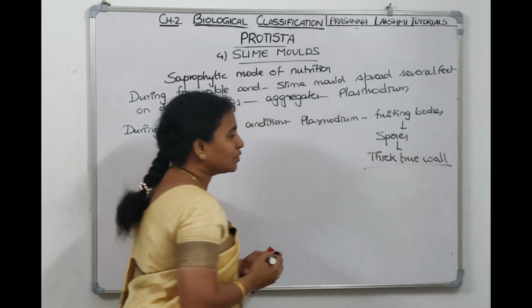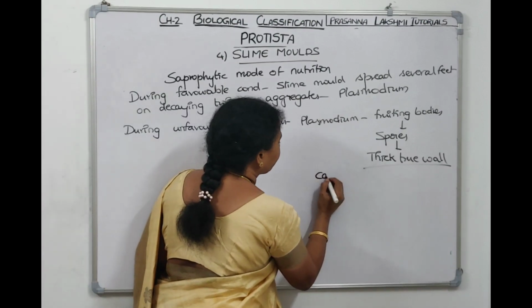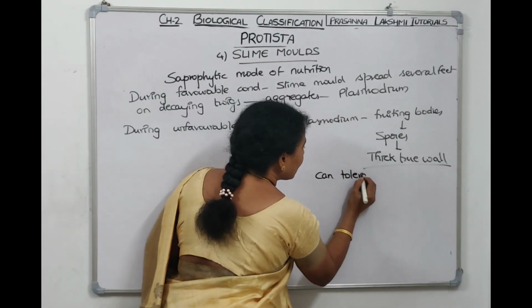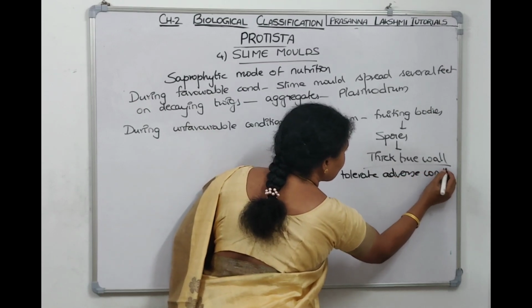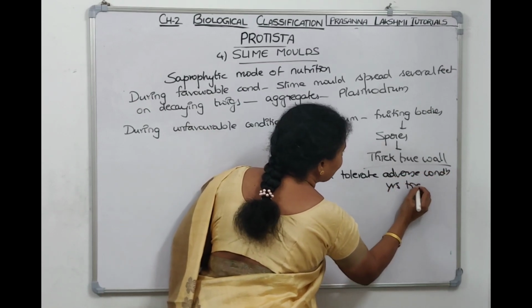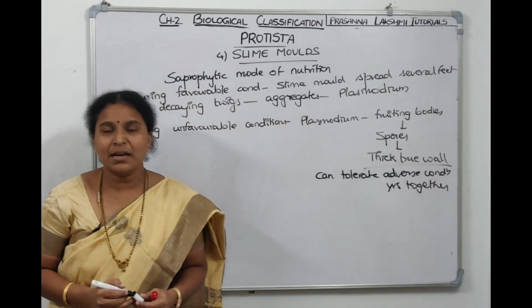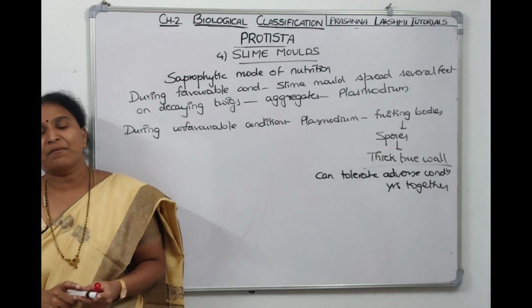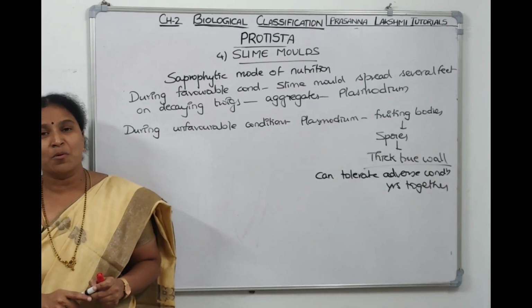Because of the presence of these thick true walls, the spores can tolerate adverse conditions for years together. Nothing will happen. Till the favorable conditions come, they can sustain within the spores, and when the favorable conditions come, the spore wall breaks and again the slime mold body comes out.